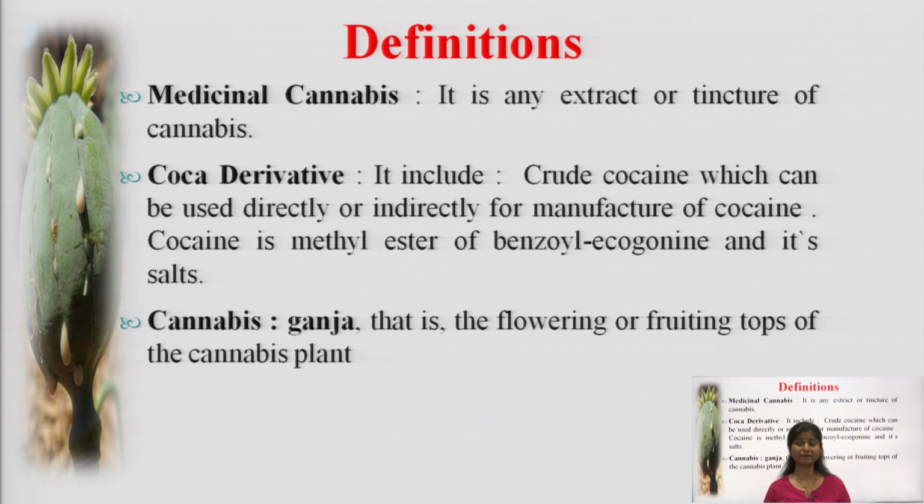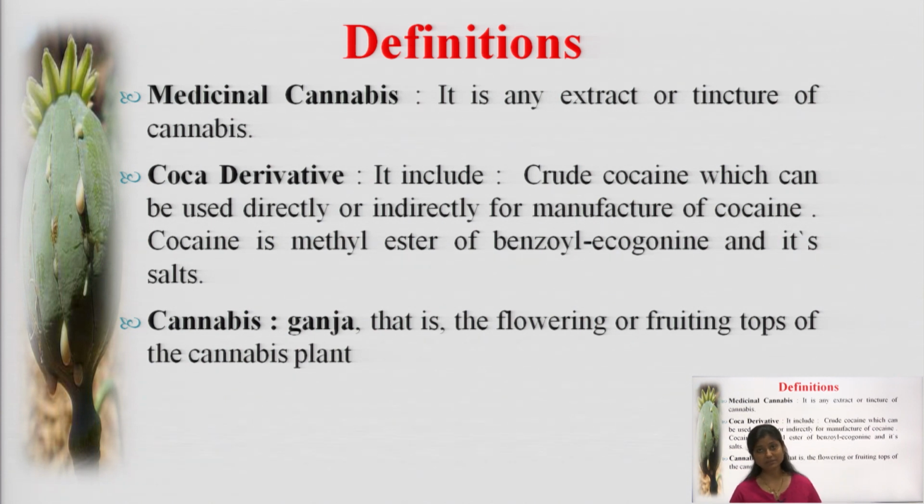Medicinal cannabis is any extract or tincture of cannabis, that is, an alcoholic extract that we use for making drugs or some medicinal preparations. When we are talking about the tincture of cannabis, we are dealing with it in medicinal form. So it is termed as medicinal cannabis because we are using that cannabis to prepare some medicine.